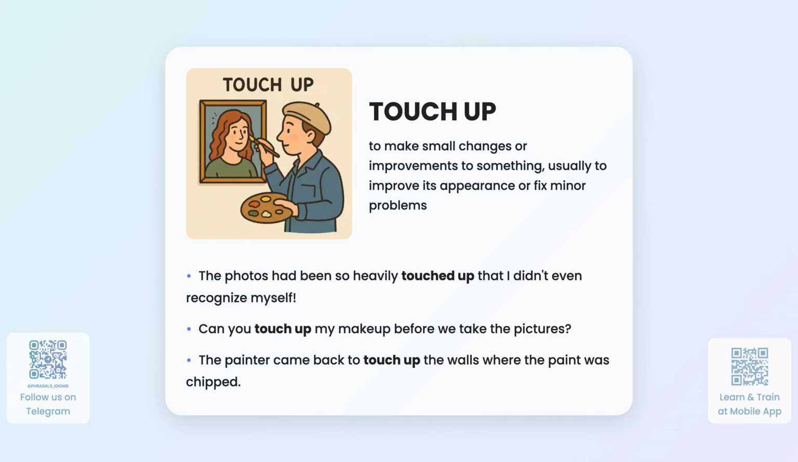Phrasal verb, touch up. Definition: to make small changes or improvements to something, usually to improve its appearance or fix minor problems. Examples: The photos had been so heavily touched up that I didn't even recognize myself. Can you touch up my makeup before we take the pictures? The painter came back to touch up the walls where the paint was chipped.